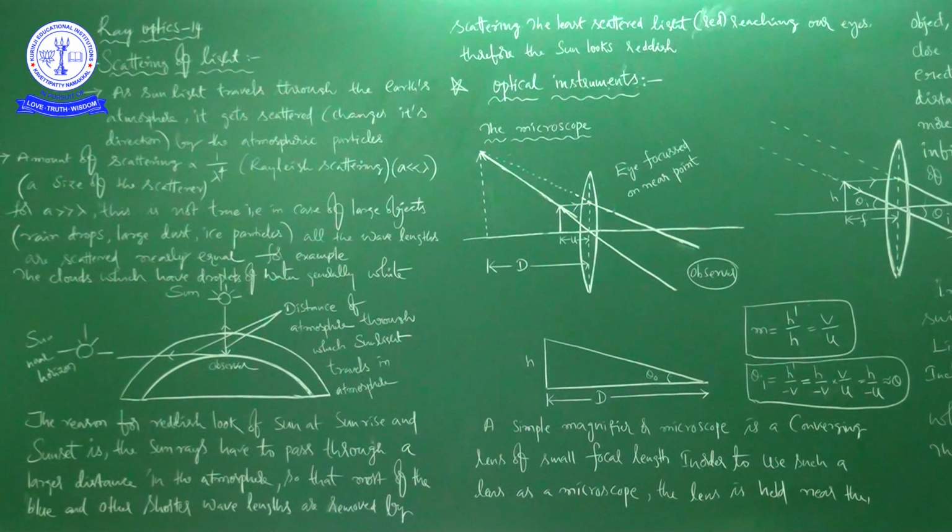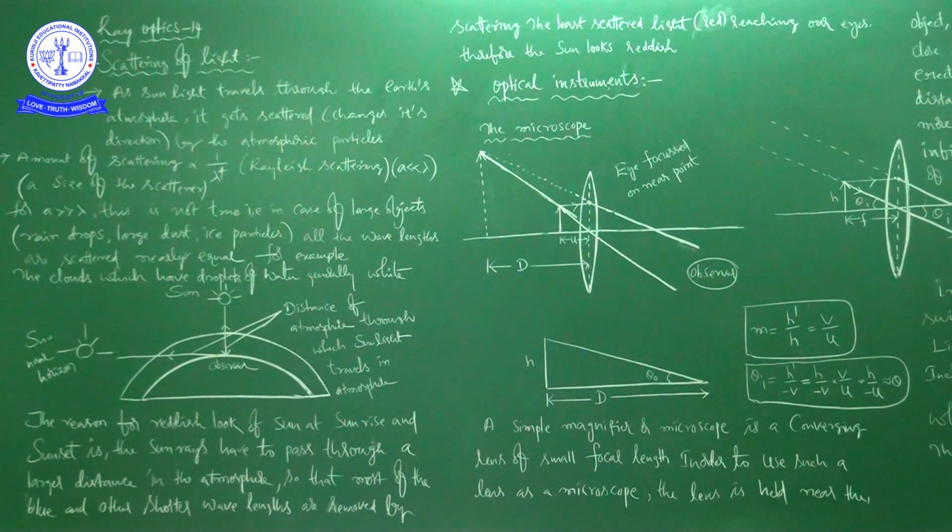In this class we will focus on the simple microscope. The convex lens acts as a simple microscope. There we will discuss how a convex lens magnifies the object, what linear magnification is, what angular magnification is, and the case when the image is at infinity. So in two different aspects we are going to discuss the magnification.